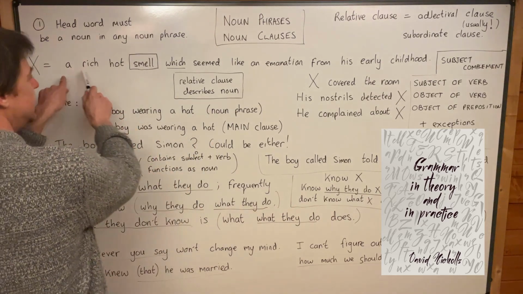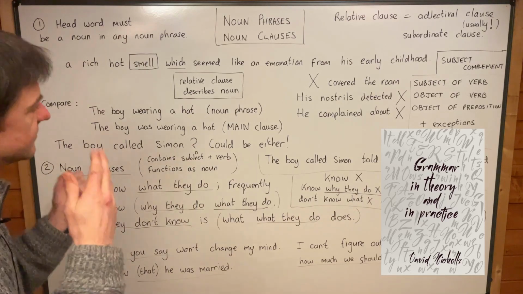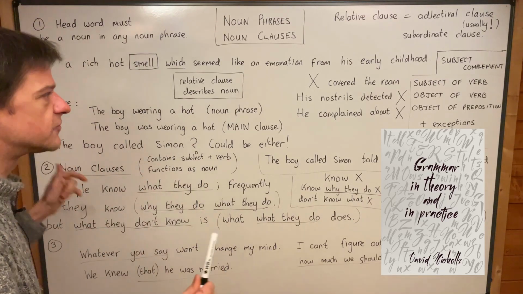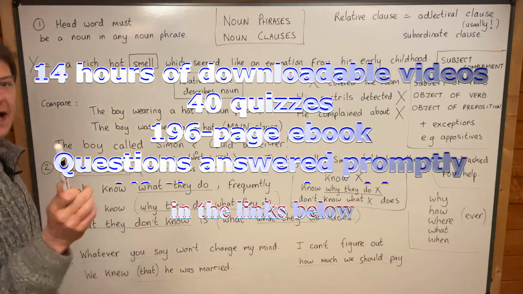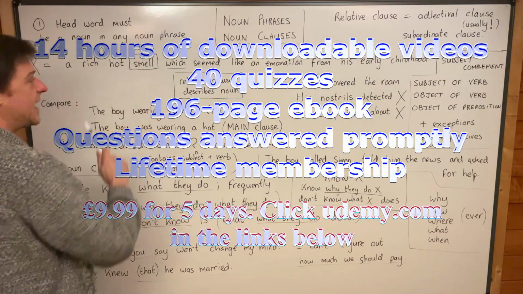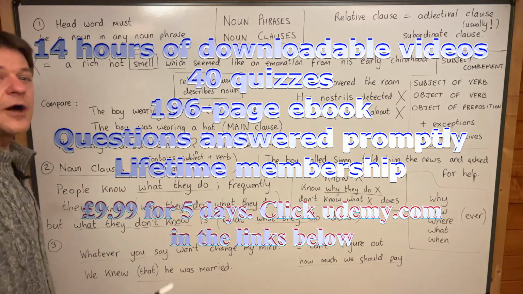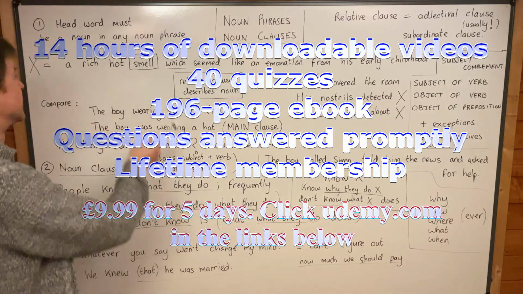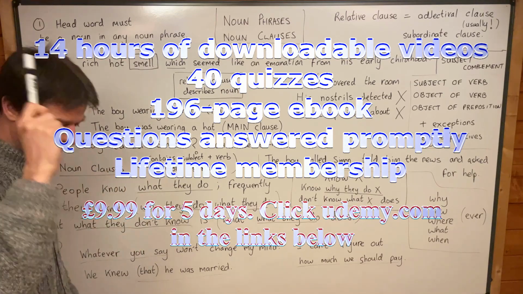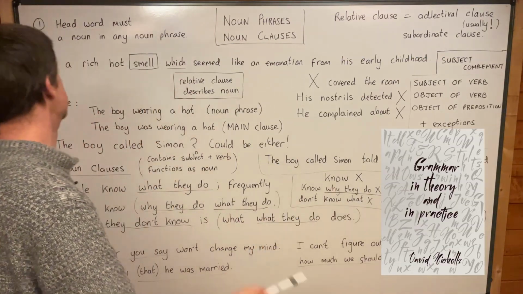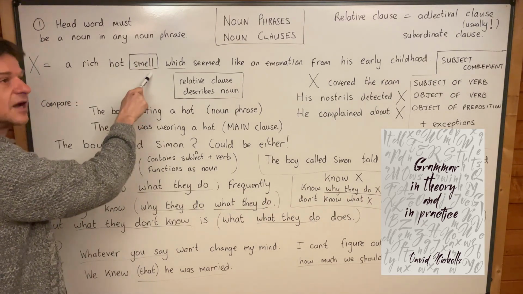Now, why is that a noun phrase and not an adjectival phrase or an adverbial phrase or something different, or a prepositional phrase? Well, it's because the head word is a noun. Now, how do I know that that is a head word, and how do I know it's a noun? Let me tell you how I know it's a noun first. I know it's a noun because it's got a determiner before it. And determiners identify or quantify the noun. That's all they do. And so you don't see a without a noun coming after it.